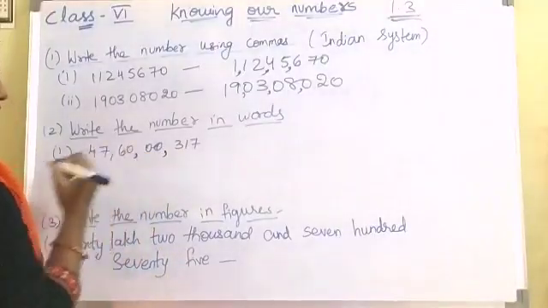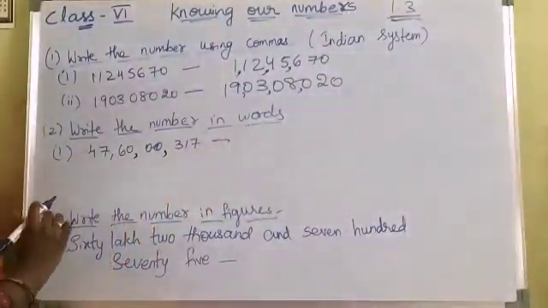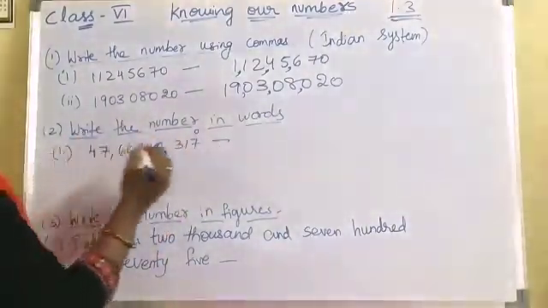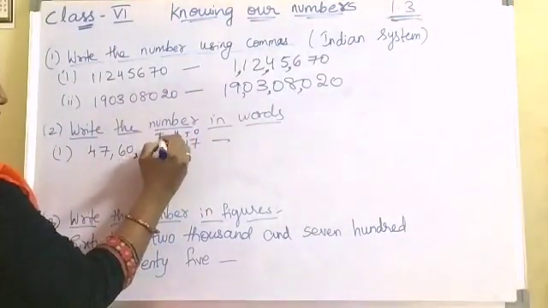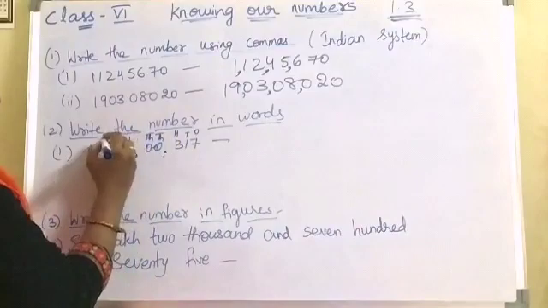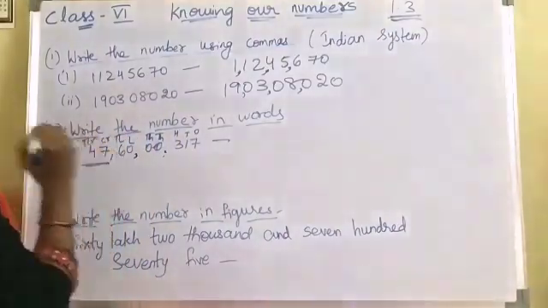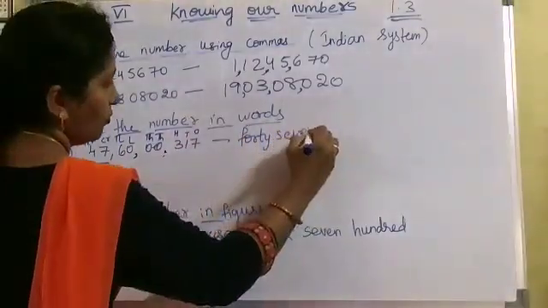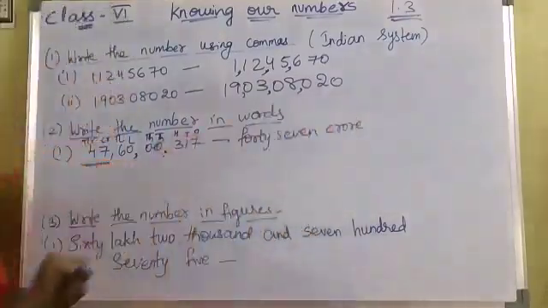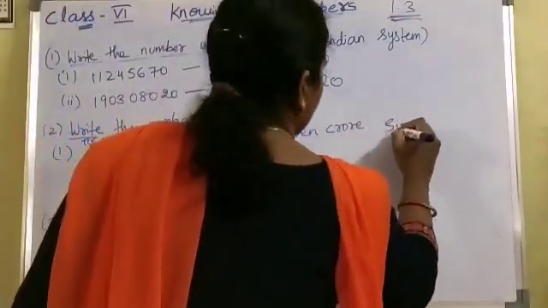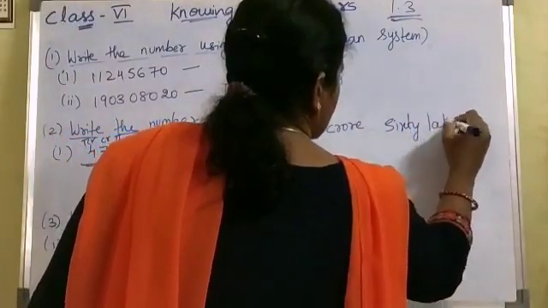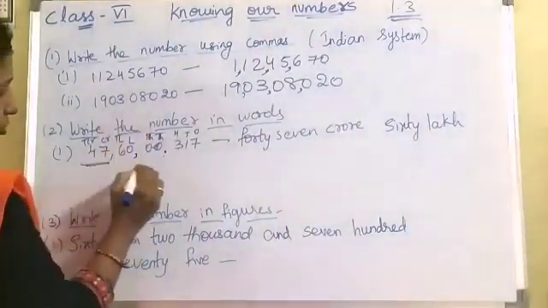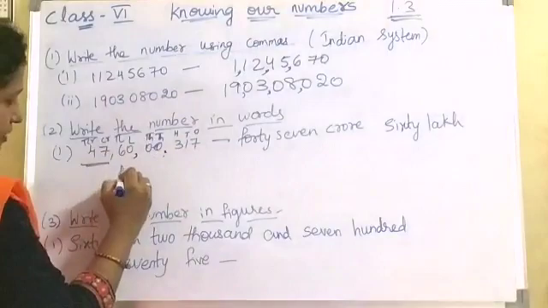Now the next question: write the number in words. Here commas are already given. If you are getting confused, just write the place values above the numbers: ones, tens, hundreds, thousands, 10,000s, lakhs, 10 lakhs, crores, 10 crores. So how many crores are there here, children? 47 crore. How many lakhs are there? 60 lakh. And how many thousands are there? No thousands here, so no need to write anything. Next, 100, 317.